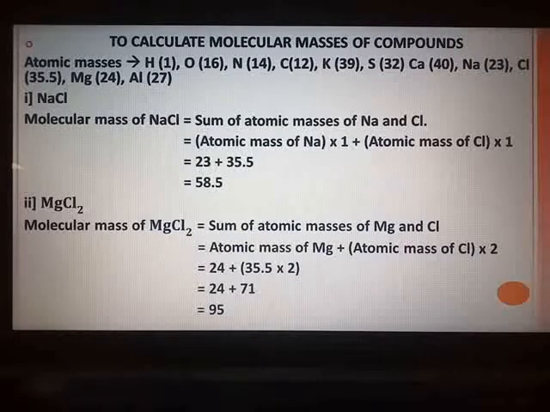Now in the exam, if the molecular formula is given to you directly, then it is easy to calculate, but not always will the formula be given. If I ask in the exam to find the molecular mass of sodium chloride in word form, the first thing is you will have to write the molecular formula and only then move ahead. So let us begin with our first example, NaCl.